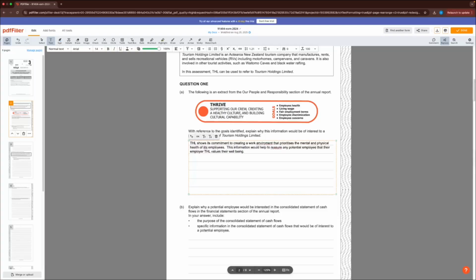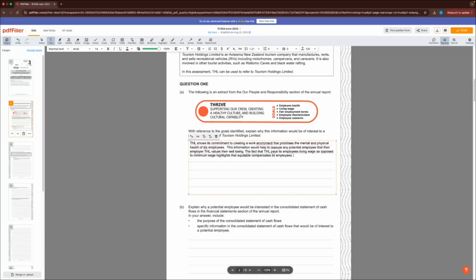So what we could start off by saying is the fact that THL pays its employees a living wage as opposed to minimum wage highlights that it equitably compensates its employees. It's looking after their employees, right?